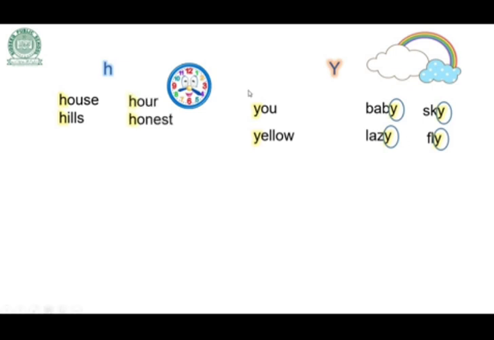So, in you and yellow, Y is producing Y sound, baby and lazy, E sound, sky and fly, I sound. I hope it's clear now. You have to keep in mind that sometimes a single letter can produce many sounds.